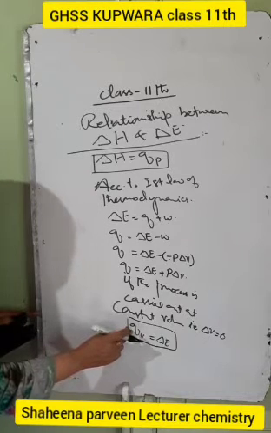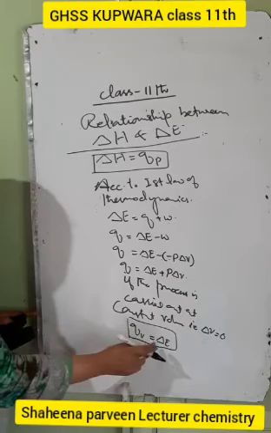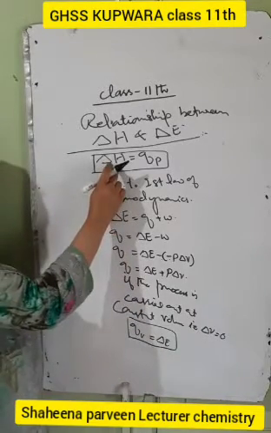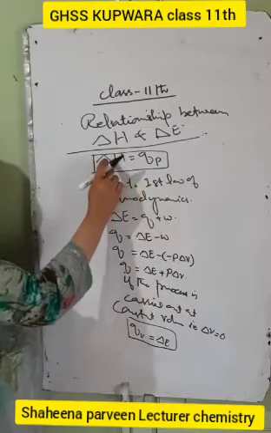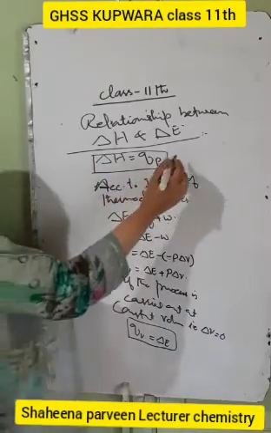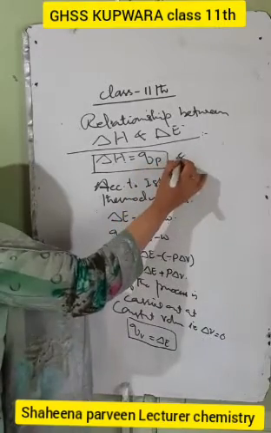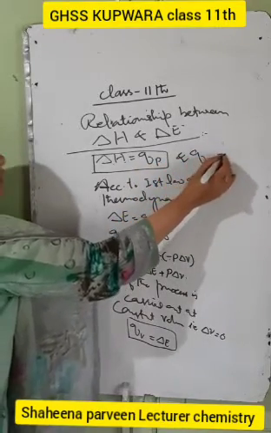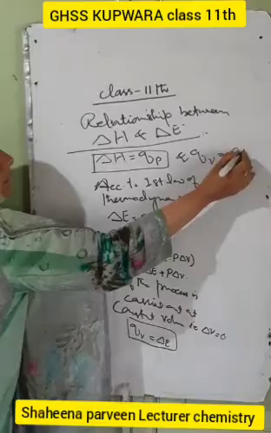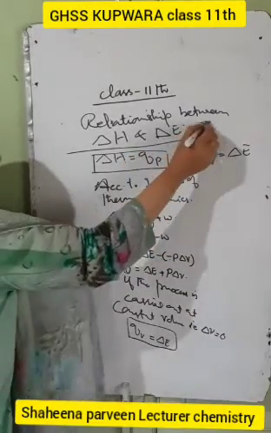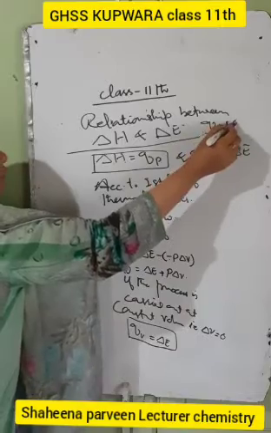So heat evolved or absorbed at constant volume is called the internal energy change, and heat evolved or absorbed at constant pressure is called the enthalpy change. So here we have del H is equal to QP, and QV is equal to del E. So we can also say there is a relationship between QP and QV.